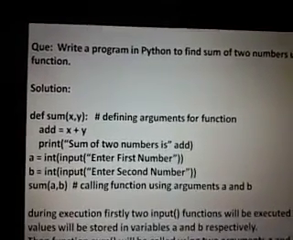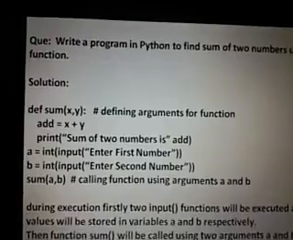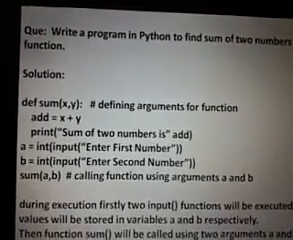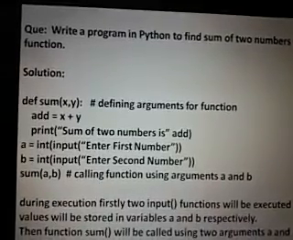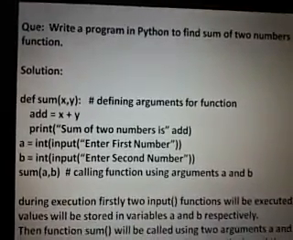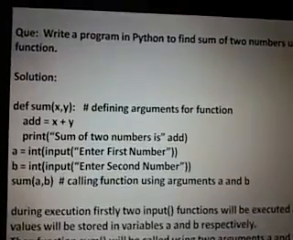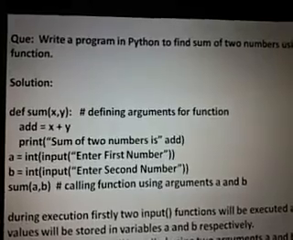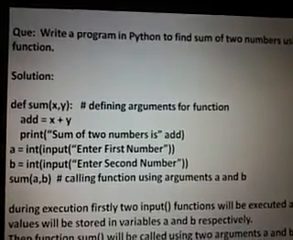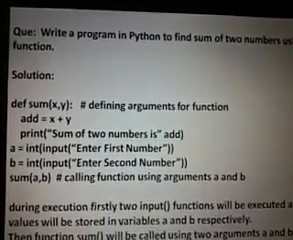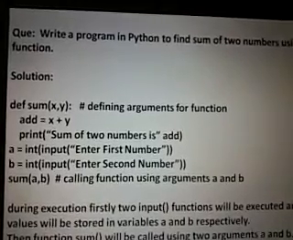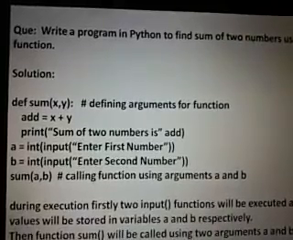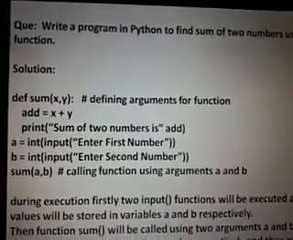Now this is the first time we are talking about this, and in most of the functions this is the way the definitions are written. def sum(x, y): So defining arguments for the function, which means def is the definition, that is the function which you are defining. The name of the function is sum, but if you observe, in brackets you are putting x comma y, so this x and y will become parameters. I repeat, x and y will become parameters.